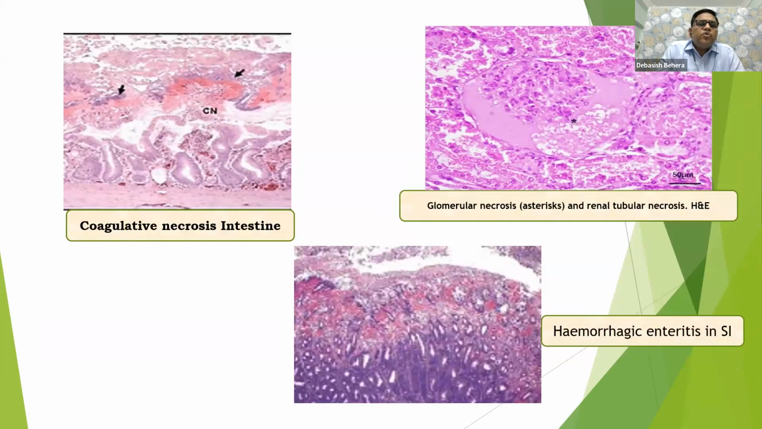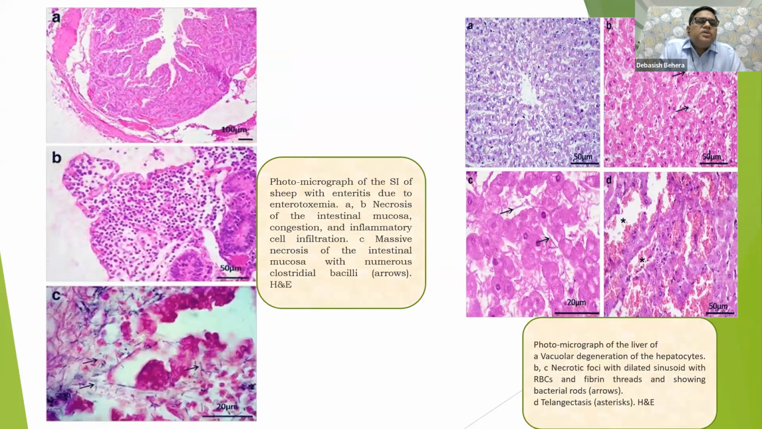Here I have kept a few photographs, of whatever we have already discussed in the histopathology, that is coagulative necrosis of intestine. Here we can see it. And then here we can see glomerular necrosis. Here we can see the star shaped; I have made some star marks there. Then hemorrhagic enteritis. You see the massive hemorrhages in the lamina propria of the intestine. Hemorrhagic enteritis. So a few more photographs I have kept here.